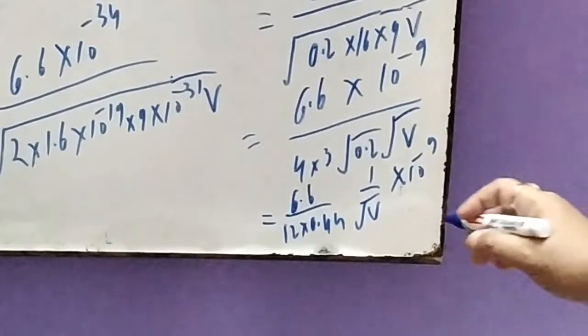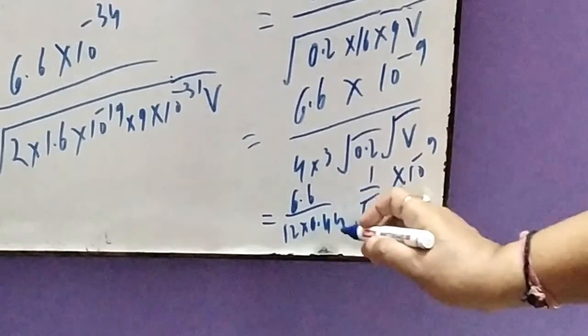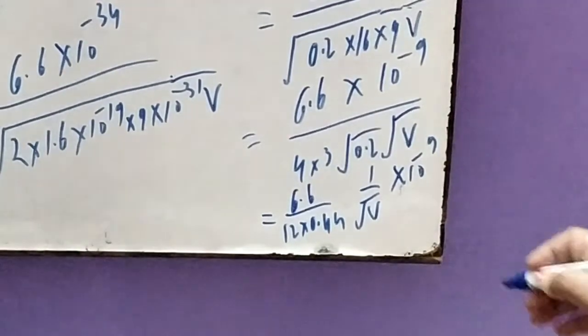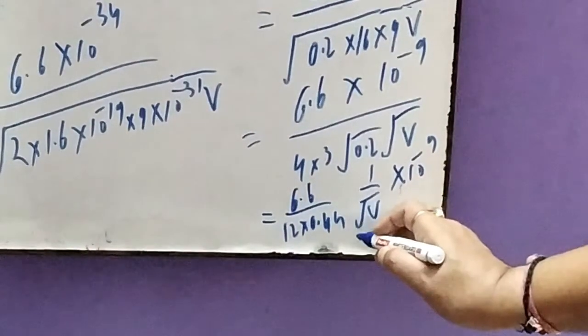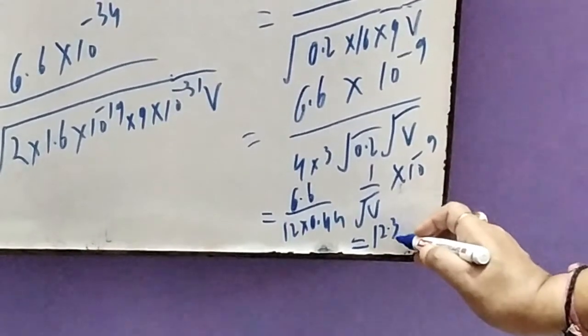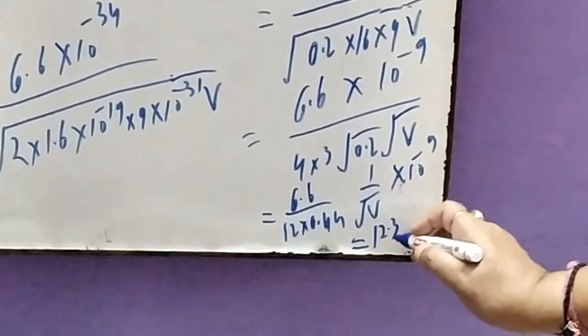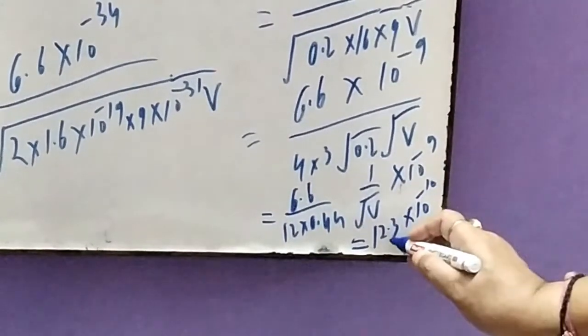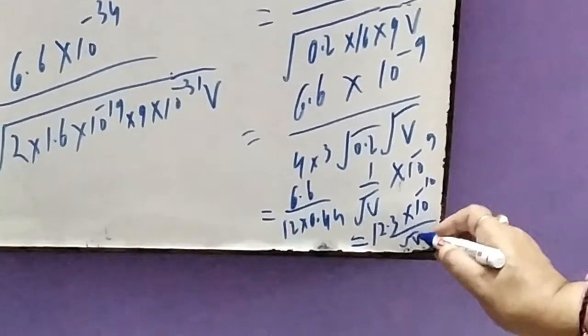If I just make this 12 into this, approximately we get our answer 12.3 into 10 to the power minus 10 upon root V.